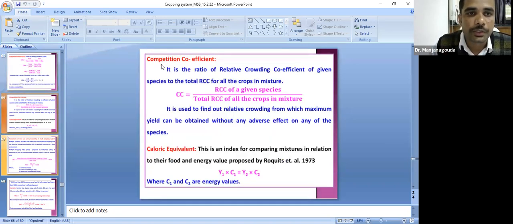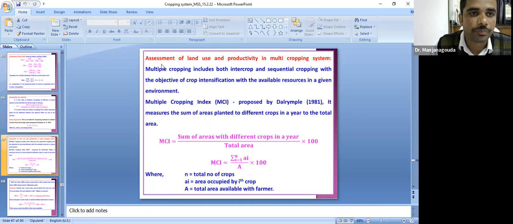Another one is the competition coefficient. What do you mean by this competition coefficient? It is the relative crowding coefficient of a given species divided by the total relative crowding coefficient of all the species in the mixture. That is called the competition coefficient.